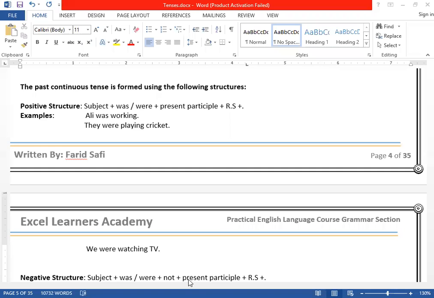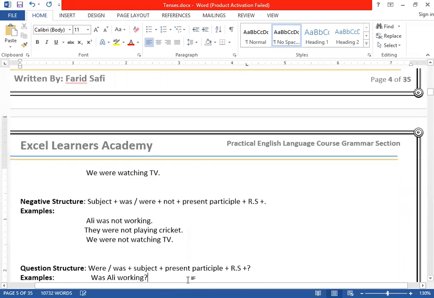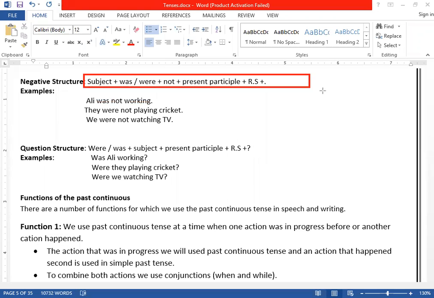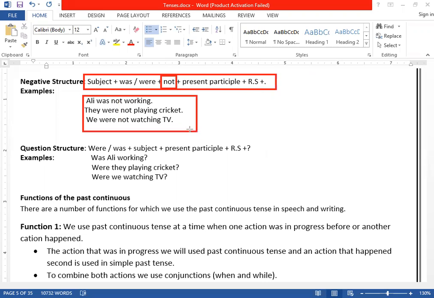The negative: if you want to say that you didn't do something in continuation in the past, the same structure will be used, but we will add not. Clear? This is the negative structure we have. We just put not after was and were, before the present participle form of the verb, and it remains continuous. Here we have Ali was not working. They were not playing cricket. We can say we were not watching TV.